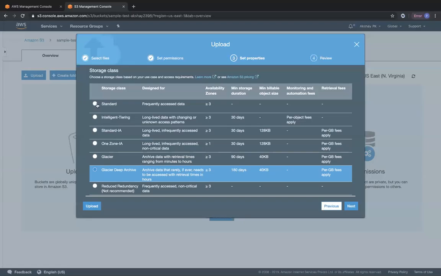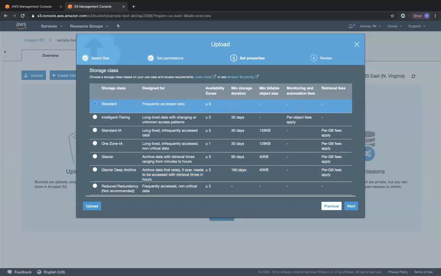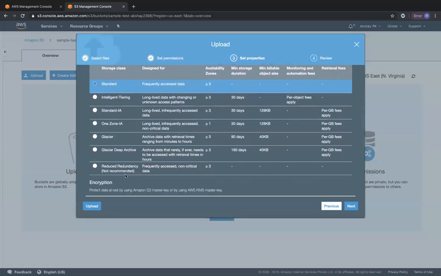So over here, I'm just going to go ahead and use the standard storage class for this particular resume that I'm going to upload. And there is another storage class which we haven't described or looked at, which is called reduced redundancy storage. AWS is removing it right now. And in the year 2018, they recommended us to not use this particular storage class. So we are not going to describe this, but I haven't seen any questions regarding reduced redundancy storage in the exam.